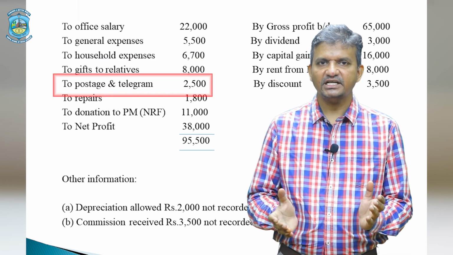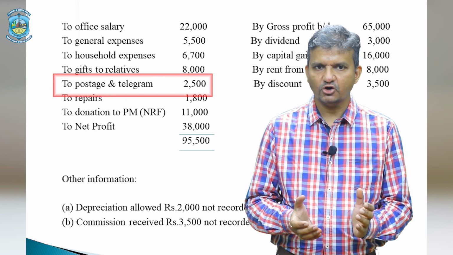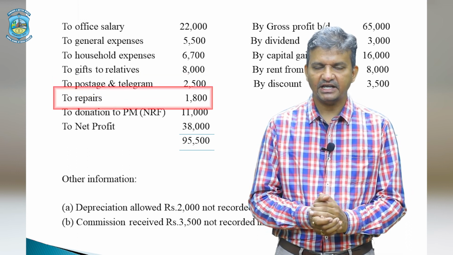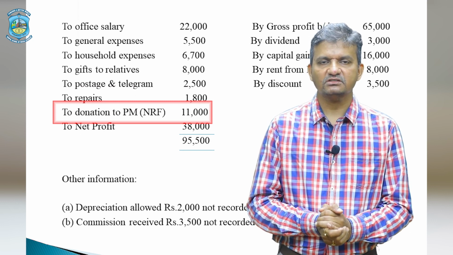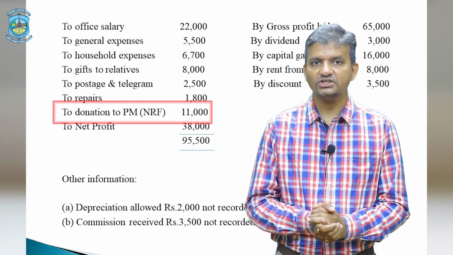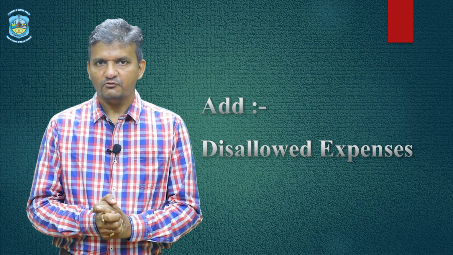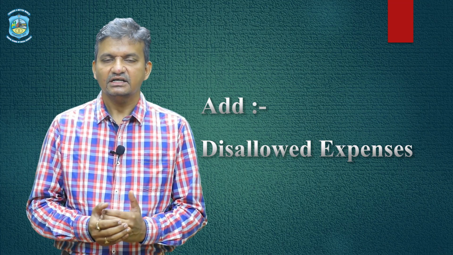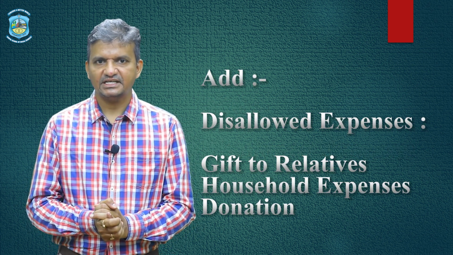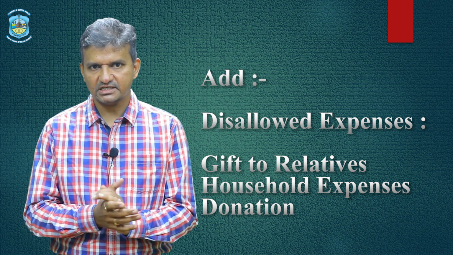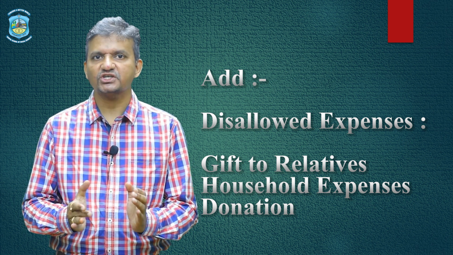Then postage and telegram related to business, ignore it. Repairs, again we have taken it as related to business, ignore it. Then donation to Prime Minister's National Relief Fund. Again, donation is not a business expenditure. Again, we will add it up. So now we have 3 items under disallowed expenses. Which are those 3 items? Number 1, gifts to relatives. Number 2 is household expenses. And number 3 is donation.